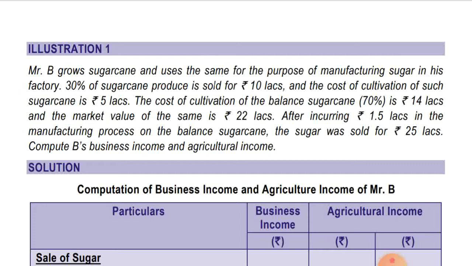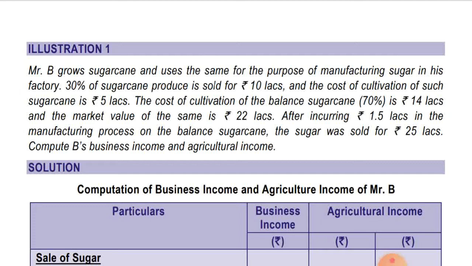In respect of the balance sugarcane, he is not selling it in the market; rather he is using that sugarcane for the manufacture of sugar. So till the point the sugarcane is produced, if we sell it in the market, that fair market value will be considered as agriculture income, and we will deduct the cost of cultivation, and that will be the net agriculture income.